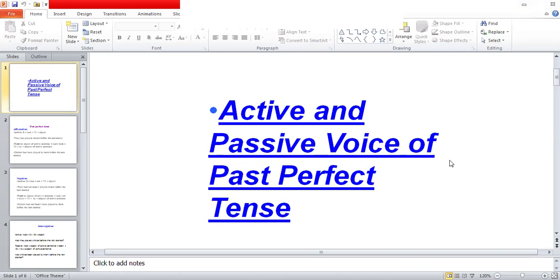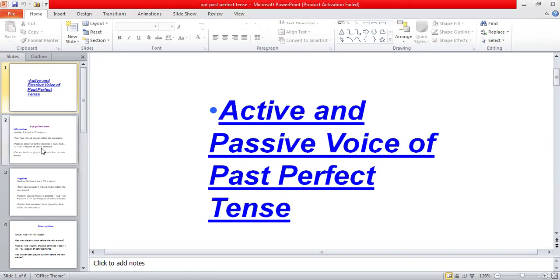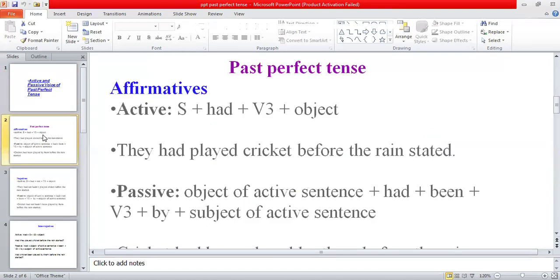So today we have to start the active and passive voice with past perfect tense. So let's see how we would change the active sentences of past perfect tense into passive voice. First of all, we have to see what the affirmative or positive sentences of past perfect tense are, because first of all, you will have to recognize the tense of the sentence. When you recognize the tense of the sentence, then it will be easy for you to change it